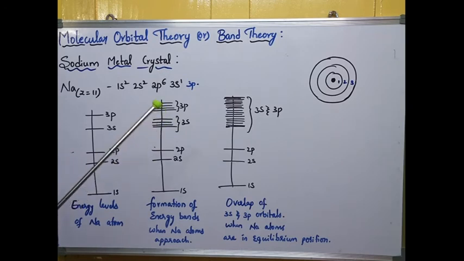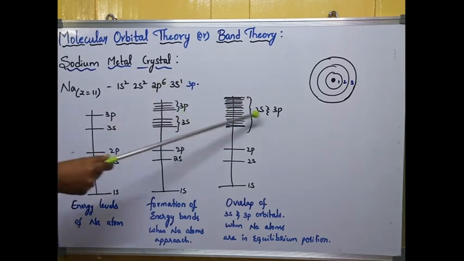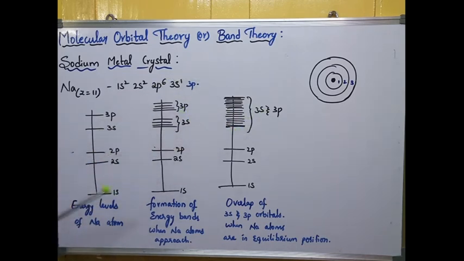This is a diagram of a sodium metal crystal. Whenever the number of shells increases, there is a decrease in the energy gap. Because of the decrease in energy gap between the levels, there is an easy transfer of electrons, so there is an easy combination of orbitals. This combination leads to the formation of a band, that is called the electron band. This band is responsible for the conduction of electrons. Conduction of electricity or thermal properties is mainly explained by this. What we have seen till now is sodium metal crystal formation.